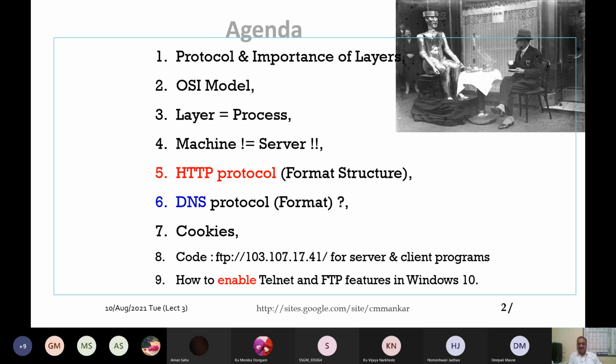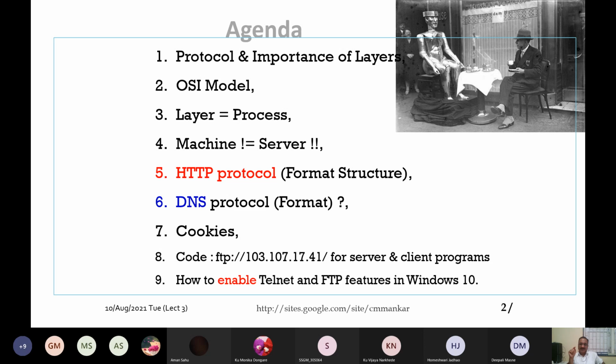I don't want to say that you should write a program every time, but on the internet there are many codes available: different client program codes, server program codes, utility program codes, maybe written in Java, C, Visual Basic or whatever. You can just download them and run them. You can experience what is happening under the hood.